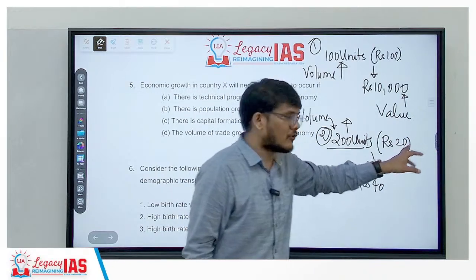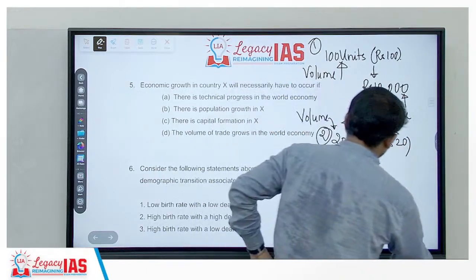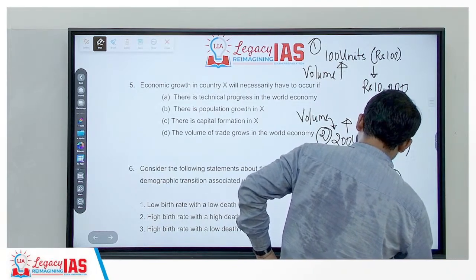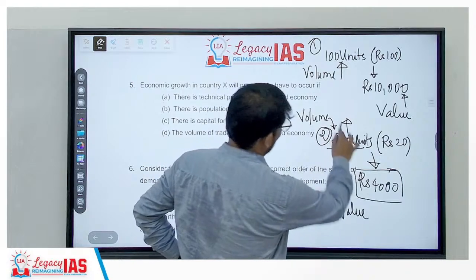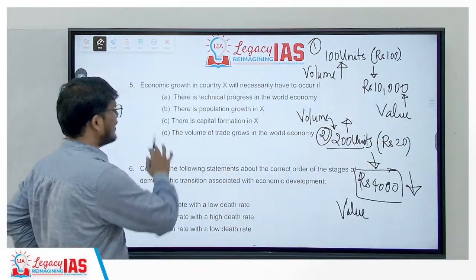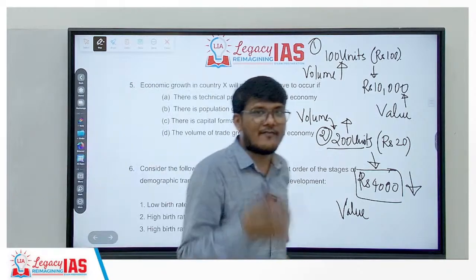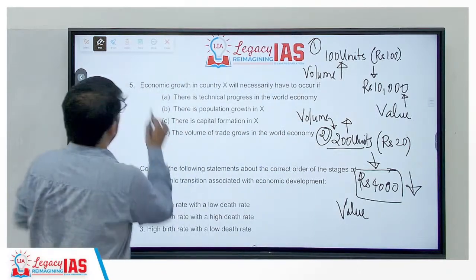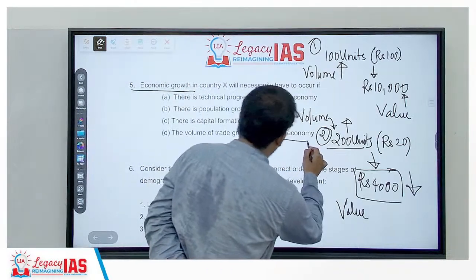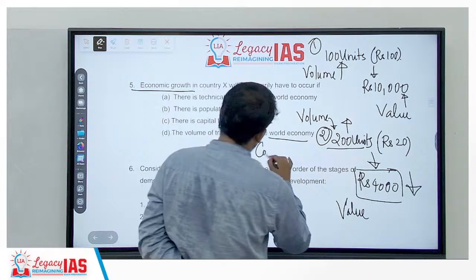Each unit on an average costs rupees 20, so the value is only 4,000. So volume increased but value decreased. So an increase in volume need not necessarily lead to an increase in value, and hence need not necessarily lead to economic growth.